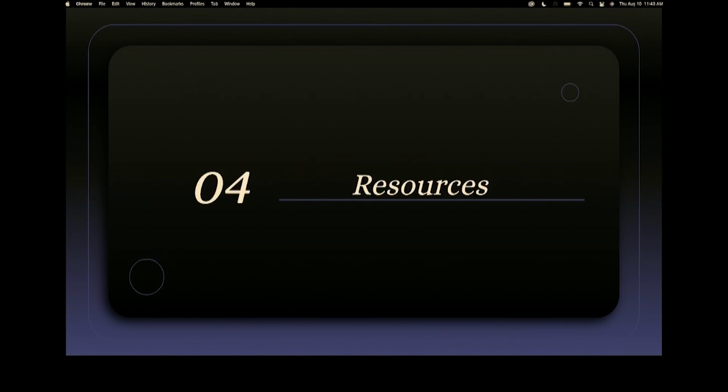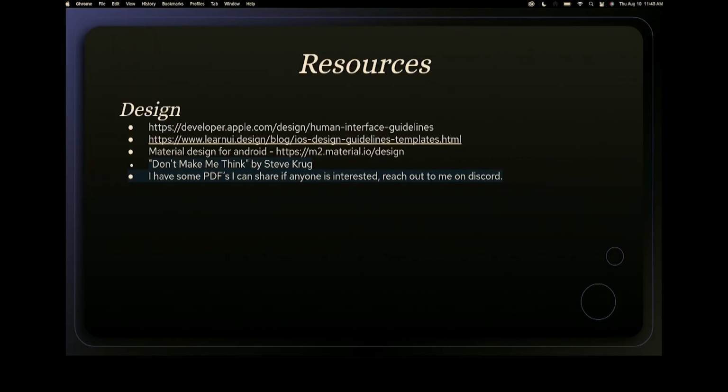So I've got some resources that I want to share with you. I got a few here. Of course, the Human Interface Guidelines from Apple is a great one. Learn UI Design is a blog. They've got tons of articles on there. And then Android also has their own, like Apple has the Human Interface Guidelines. They call theirs Material Design. I thought maybe they're going to have the same things that Apple does, but no, they actually have different stuff, and it's actually pretty good too.